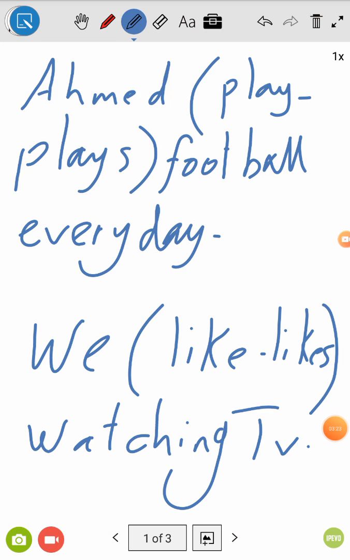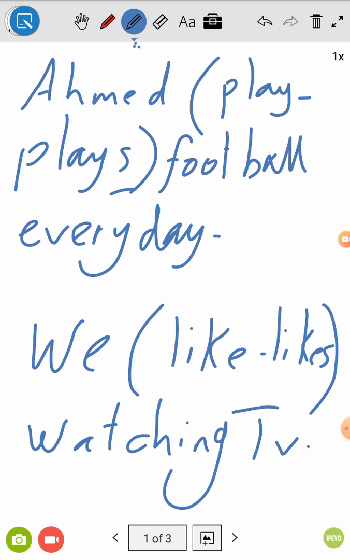So guys, if we look at these two examples, Ahmed play football every day, or Ahmed plays football every day. It's clear that the subject here, Ahmed, as we mentioned, the subject is singular. Yes, Ahmed is singular. So the verb should take the singular form. That's using s. It's a must to put s if the subject is singular.